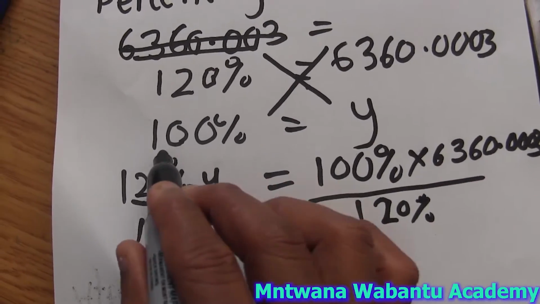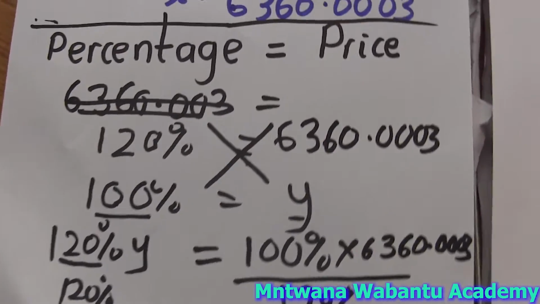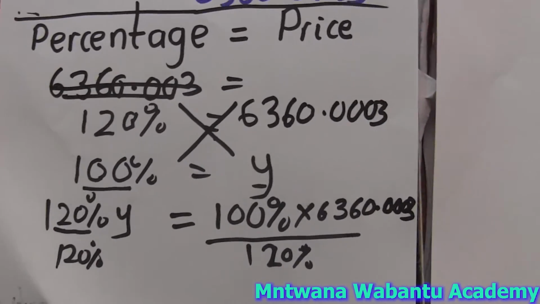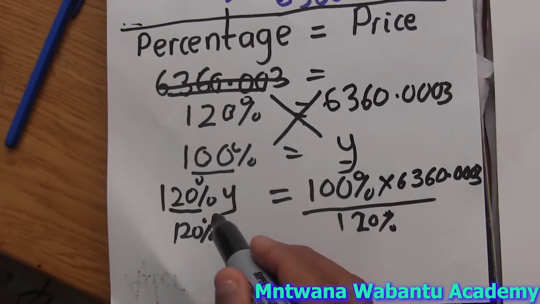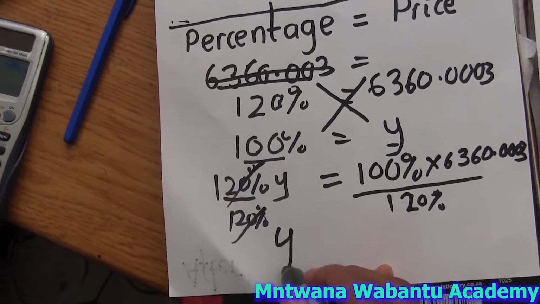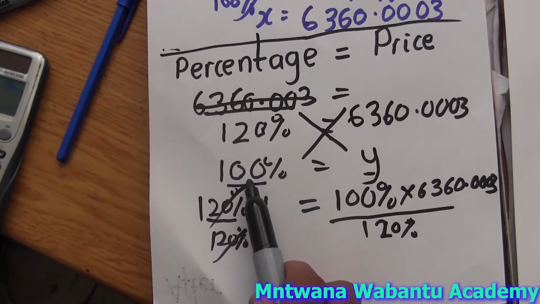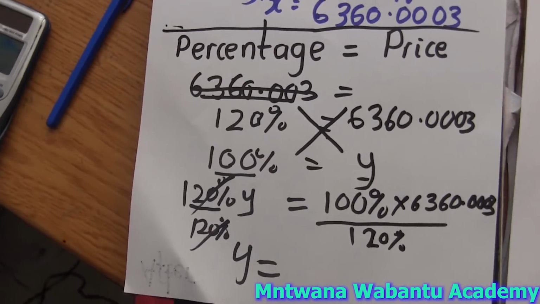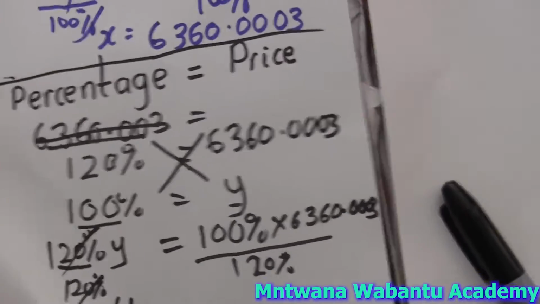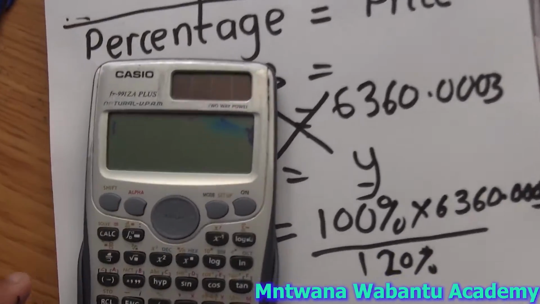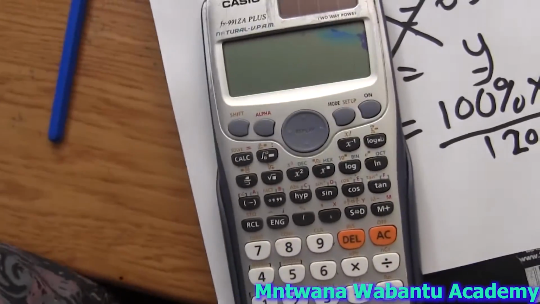Okay, so we want to get the original price. So what we're going to do here, we can just plug in the calculator, because this 120 is constant, so our original price, which is when it's 100%, equal to, plug in the calculator, like how we did before. You know what I'm saying? Let's go.